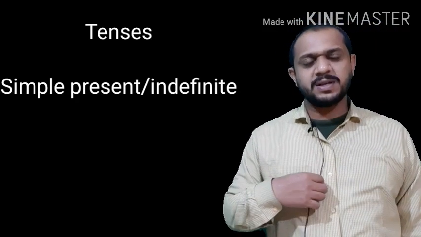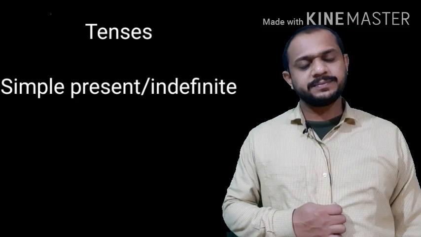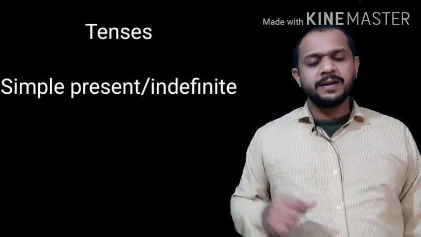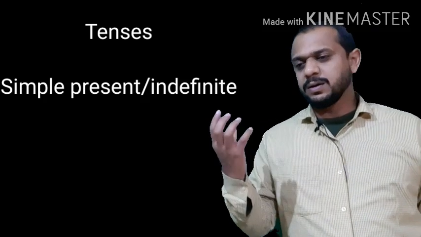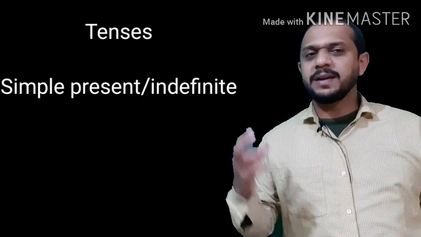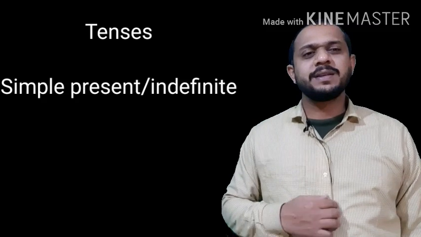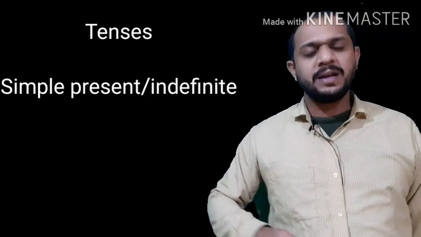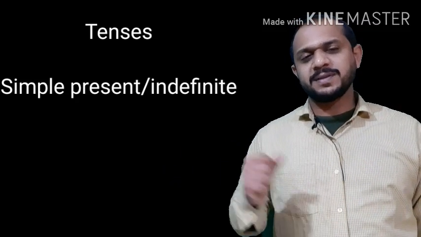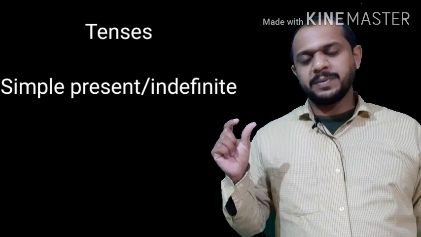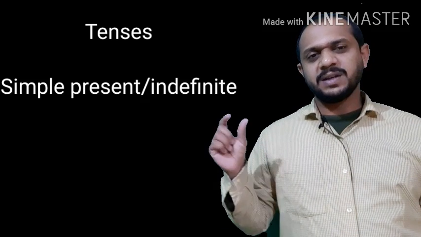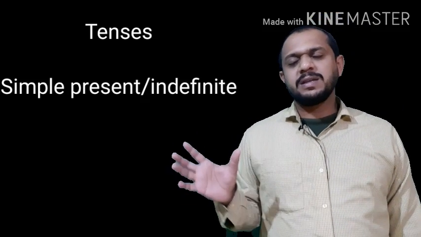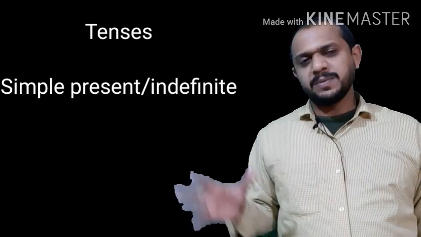So in our previous classes we have started learning tenses. Tense refers to time for an action. Tense means putting a proper structure in a time frame. We have seen its classification: present, past, future, and we have seen its forms: simple or indefinite, continuous, perfect or perfect continuous. Then we were seeing in previous classes about simple present tense.